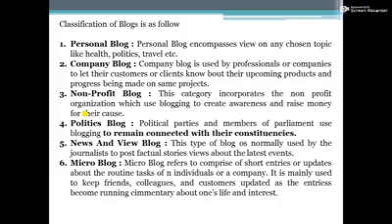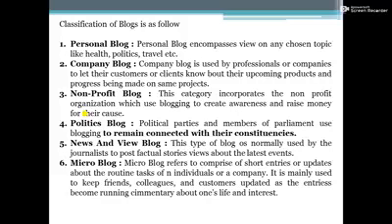This is another category of blog that comprises short entries. Microblog refers to short entries or updates about the routine tasks of an individual or a company. It is mainly used to keep friends, colleagues, and customers updated, as the entries become a running commentary about one's life and interests. Twitter is the best example of a microblog, where one can post messages of 280 characters called tweets at a time.